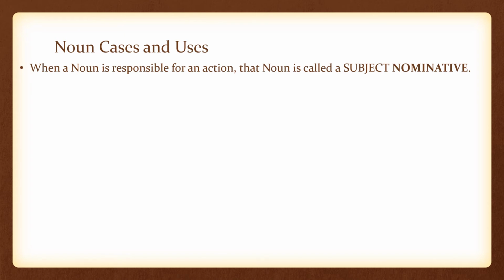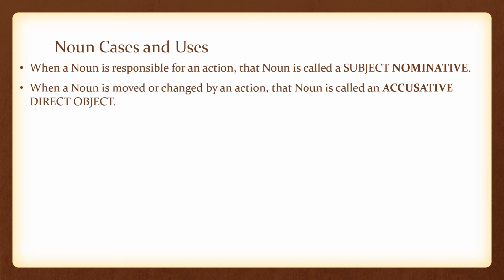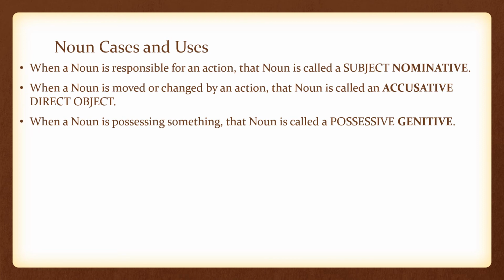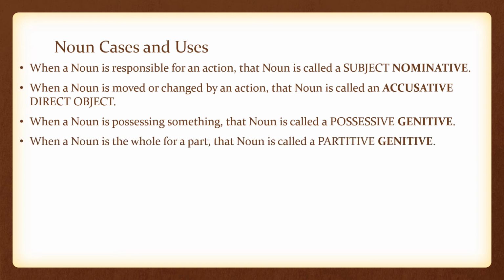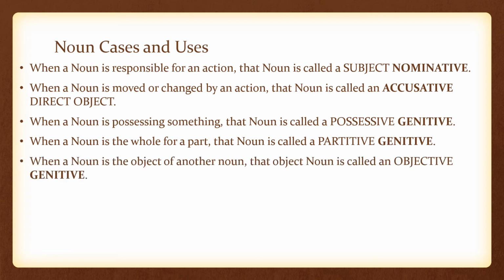When a noun is responsible for an action, that noun is called a subject nominative. When a noun is moved or changed by an action, that noun is called an accusative direct object. When a noun is possessing something, that noun is called a possessive genitive. When a noun is the whole for a part, that noun is called a partitive genitive.